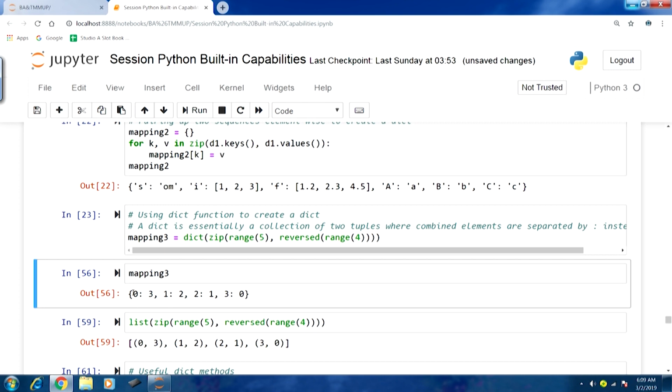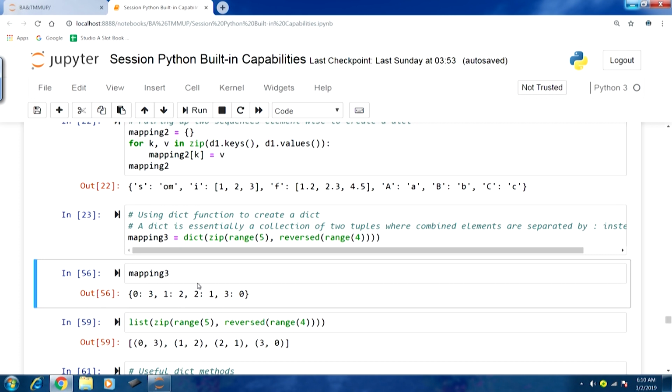The first key-value pair, the first element of this dict, is 0 colon 3. This can be considered a tuple where 0 and 3 are separated by colon instead of comma. This is followed by another tuple, 1 colon 2. So 1 is key, 2 is value, and they are separated by colon, whereas in a tuple they would have been separated by comma.